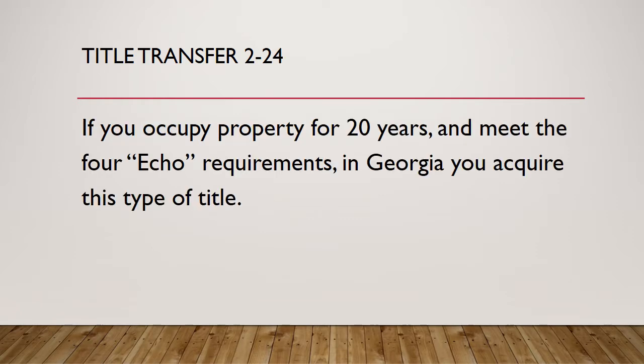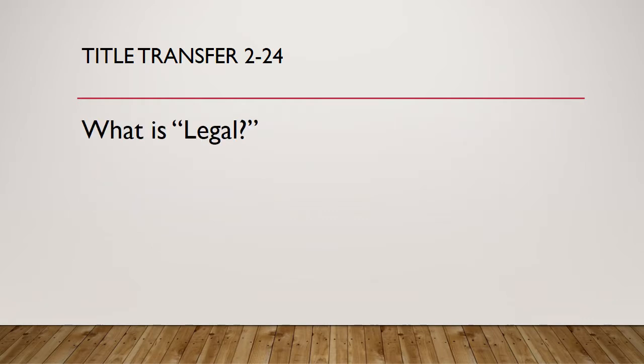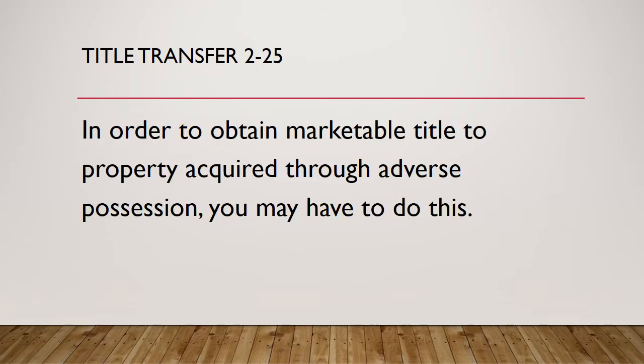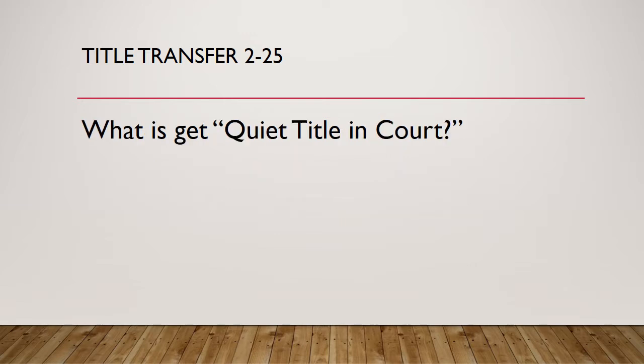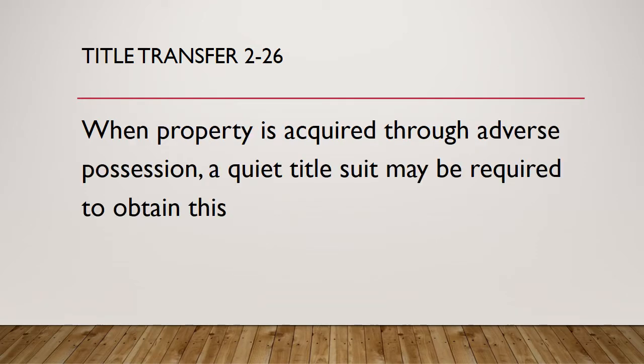Question 24. If you occupy a property for 20 years and meet the 4 ECHO requirements in Georgia, you acquire this type of title. What is legal? Question 25. In order to obtain marketable title to property acquired through adverse possession, you may have to do this. What is get quiet title in court?